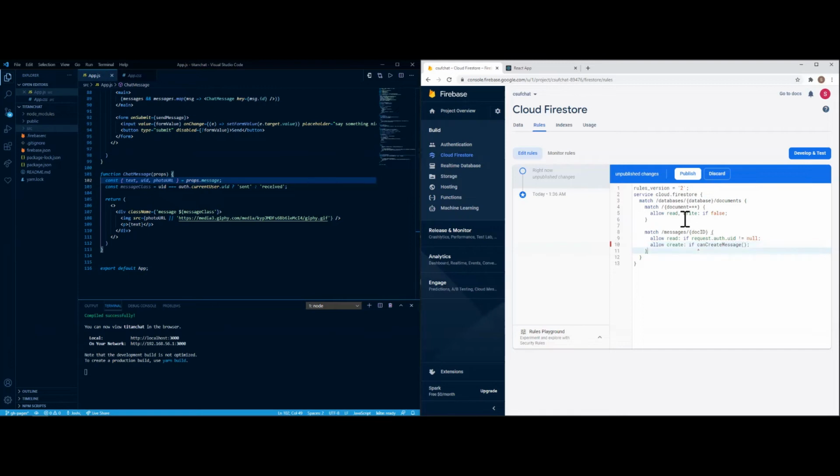Okay. And if I'm ever going too fast, you can always pause the video. I'm going to include the backend, the rules code, also within GitHub as well. So anytime you get lost or just can't remember, I'll make sure you can always go back to it. Can create message. Okay. So at least that error goes away.